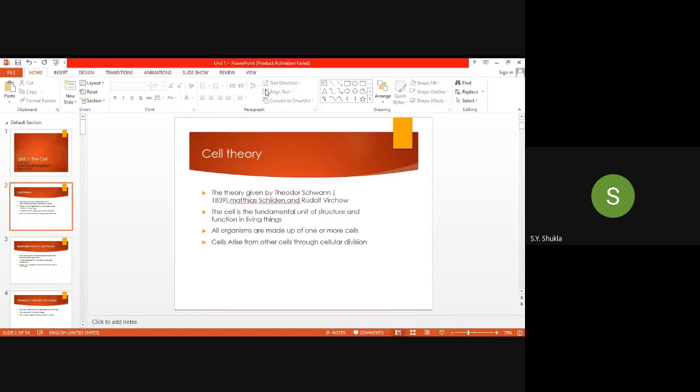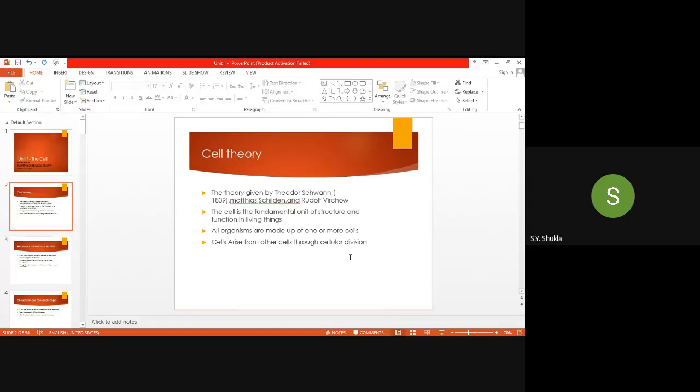This is a very important point: an existing cell arises from a pre-existing cell. There is no biogenesis like criteria, and it was proved by Rudolf Virchow. He gave this third postulate, that cells arise from cells.